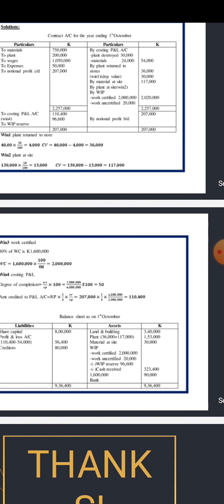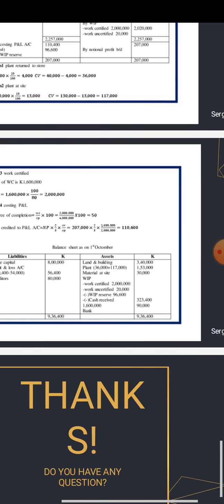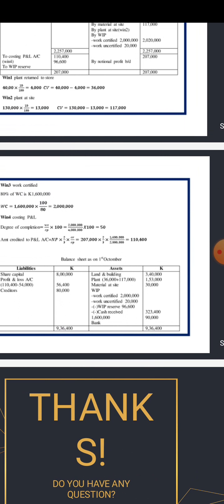Now work in progress. This is also part of the assets. We need to find the values for this so that we include them in our asset column. Underneath the work in progress, we have work certified, which we have already calculated as 2 million. Work uncertified, we already have this. It was given in the question as 20,000 as a reserve.